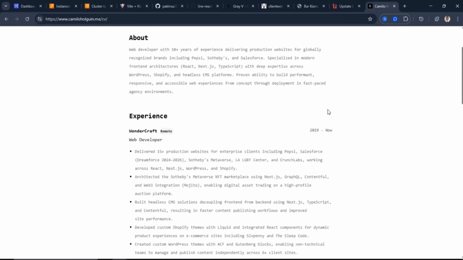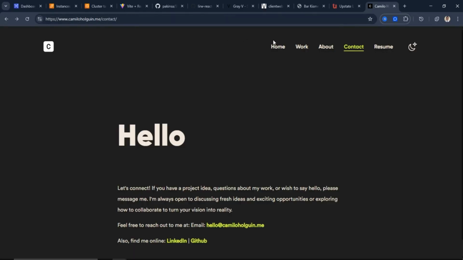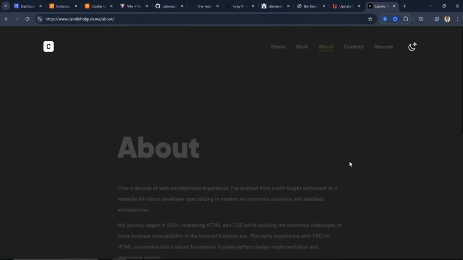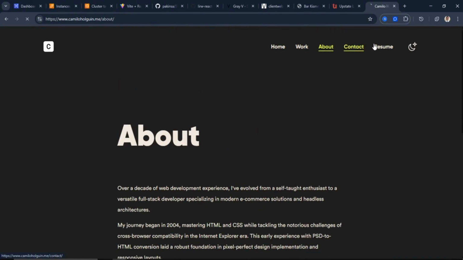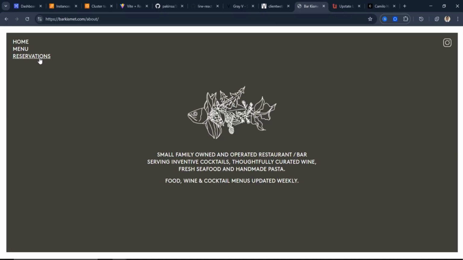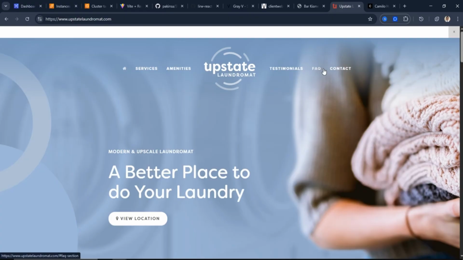So you can see that this website, for instance, has no application. If we go to work, you can see work. If we go to about us, no request for signing in or signing out. Contacts, you can see it. Resume, you can see it. So meaning that there are websites that don't request for any sign-in details or sign-up details, and all the information that's being displayed on the website is just telling you about them, right? So these are kinds of websites that are not web application websites.